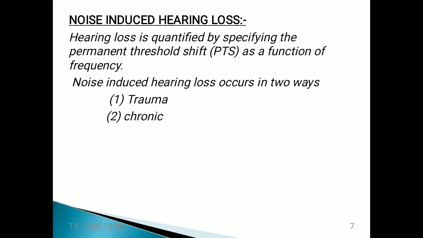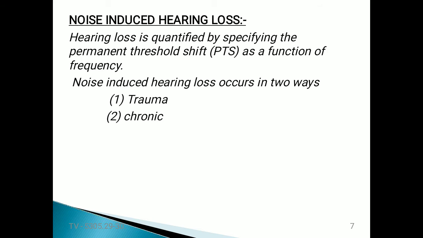Hearing loss can be induced in two ways. Before that, hearing loss is quantified by specifying the permanent threshold shift as a function of frequency. We already defined three parameters in the last class: threshold of feeling, threshold of pain, and threshold of hearing.